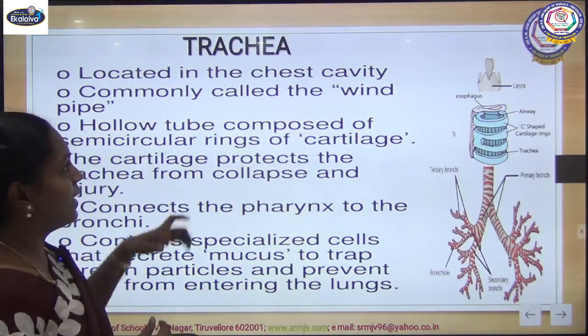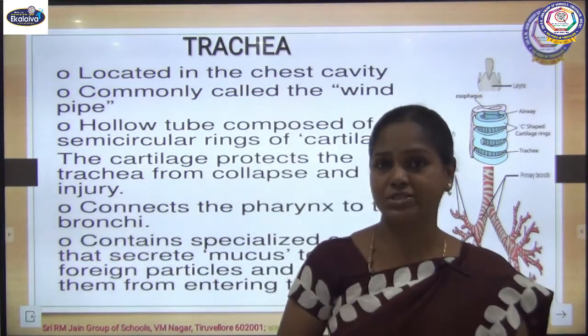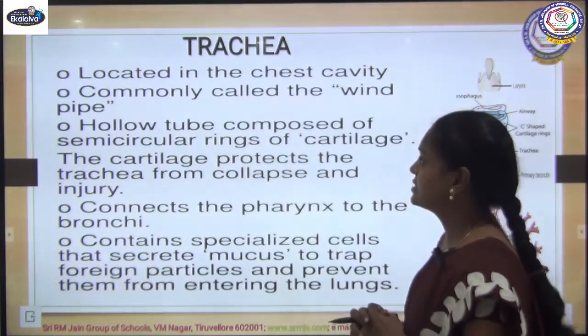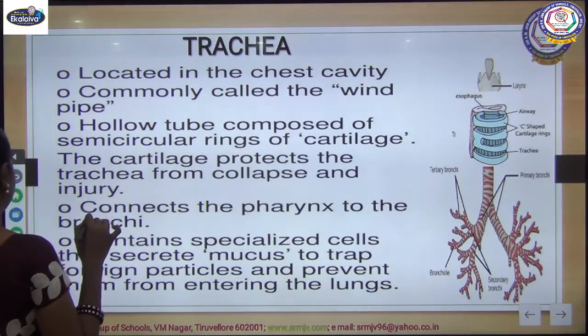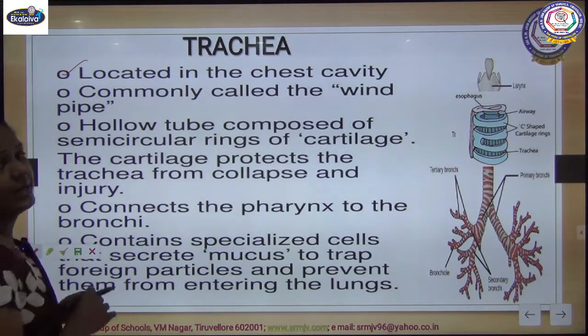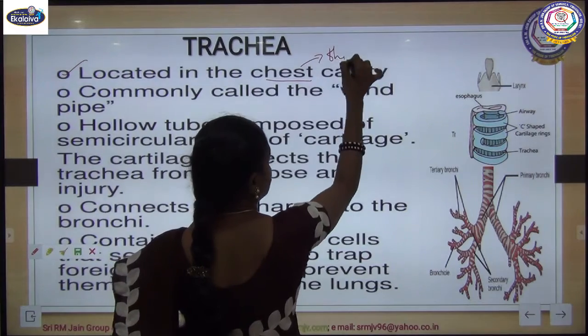Then the next part is called the trachea, a tubular structure located in our chest cavity. This part of our body we also call the thoracic cavity.